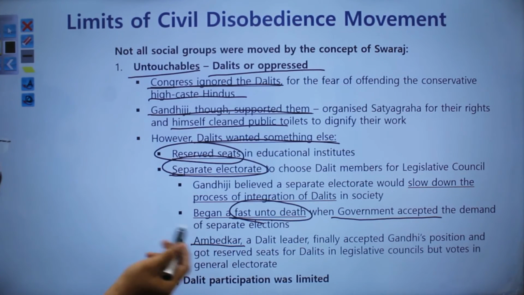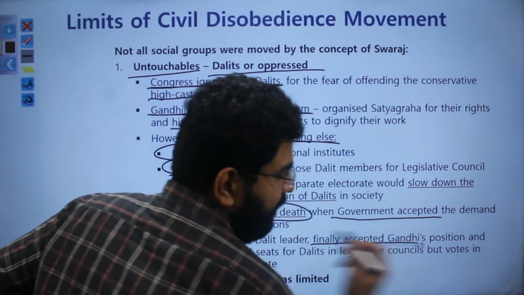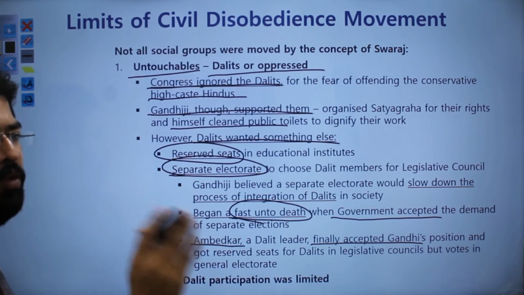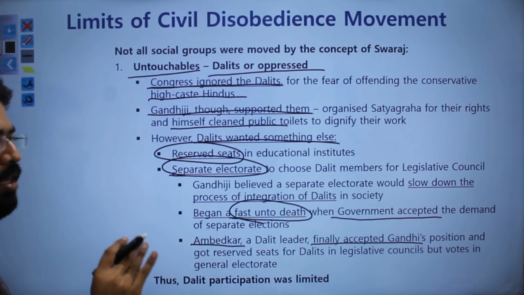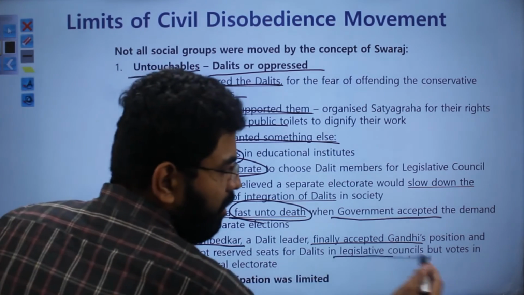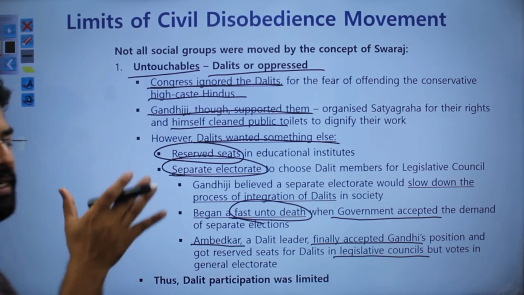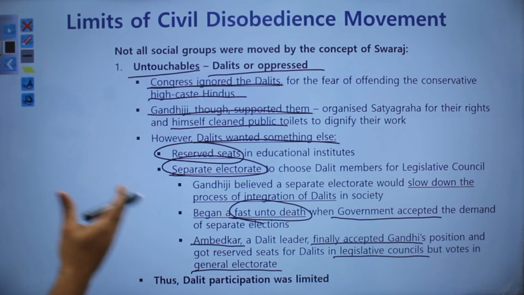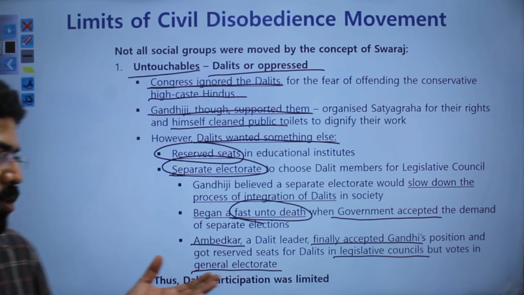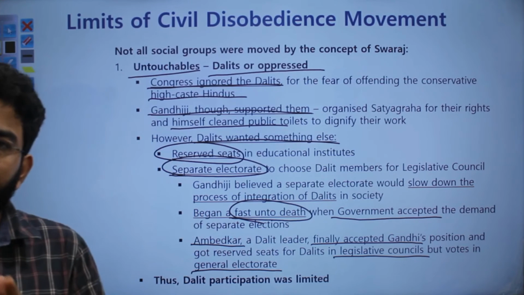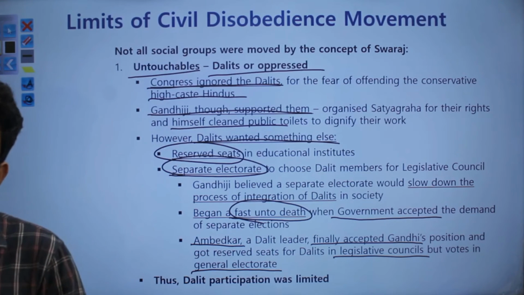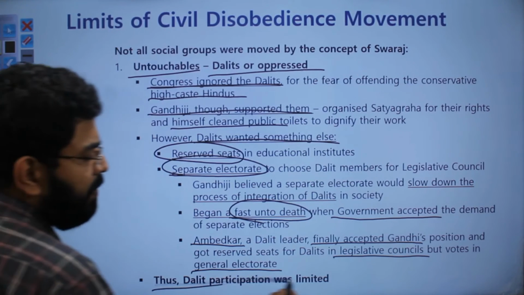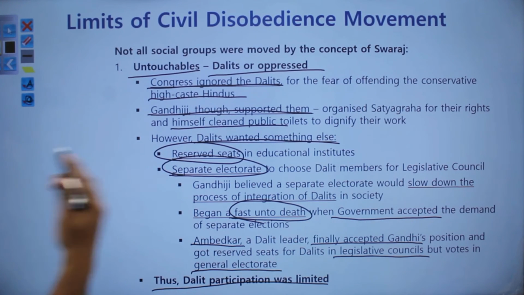which led Ambedkar, who was the Dalit leader at that time, to finally accept Gandhi's position, and he said, we won't go for separate electorates, we'll only go for reserved seats. So they got reserved seats, but the votes will be in general electorate. So this is what Ambedkar went for. The pact between Ambedkar and Gandhi is known as the Pune Pact. So the Dalit participation overall in the civil disobedience movement was limited.